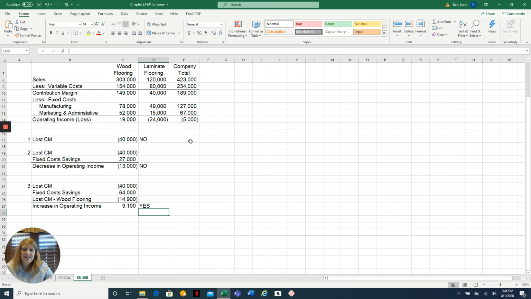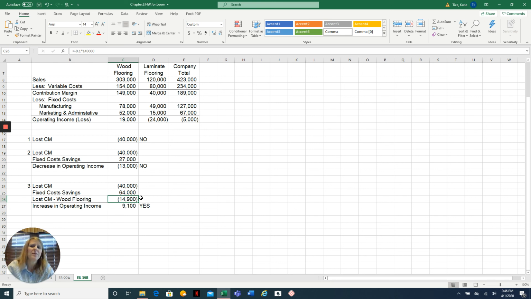So just in conclusion, my big suggestion would be to focus on what is the lost contribution margin of the product line that the company's thinking about eliminating. And then the problem is going to have to tell you what, if any, fixed costs could be saved if we eliminate the product line. And then there could be some other ramifications for the company. For example, like the decrease in sales of wood flooring.